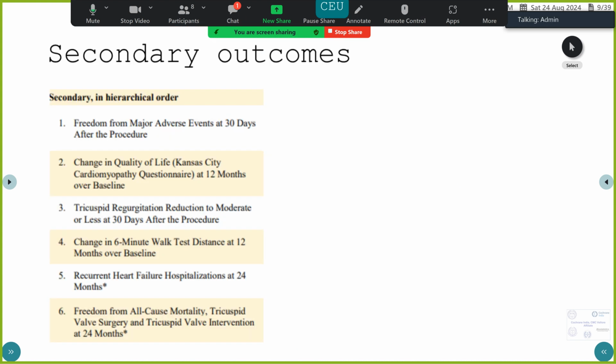Coming to our secondary outcomes, they've again taken secondary outcomes in a hierarchical order. So the first secondary outcome that they want to look at is freedom from major adverse events at 30 days. If this outcome is significant, then they will look at the second outcome, which is change in quality of life. If this result is significant, then they will look at the third, which is tricuspid regurgitation reduction to moderate or less at 30 days after the procedure. So they go in a hierarchy from one secondary outcome to the other. And they have said that they will look at secondary outcomes only if the composite primary outcome turns out to be significant.